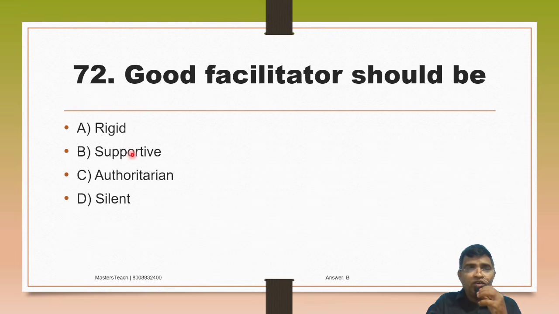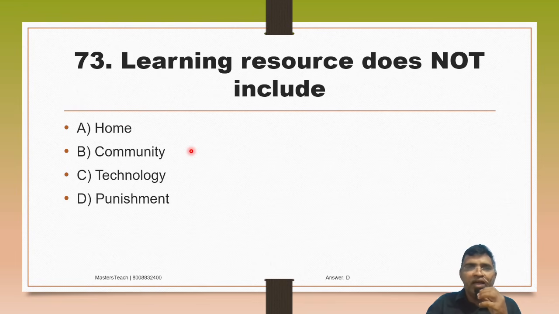It is supportive. Then learning resource does not include. Okay, TLM does not include what? A. Home, B. Community, C. Technology, D. Punishment. So learning resource does not include punishment. Corporal punishment is not accepted. So the option is D.